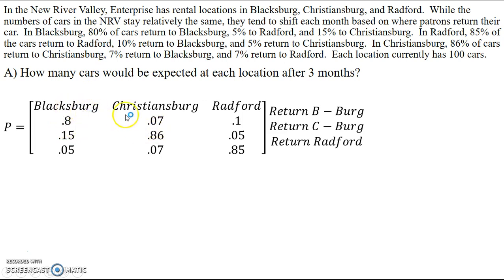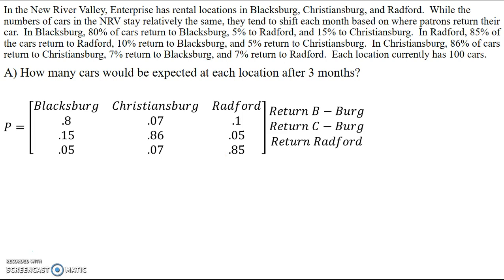Then the cars that go from Christiansburg to Blacksburg: if I go in Christiansburg, 7% return to Blacksburg. So that's my 7/100ths. In Radford, 10% return to Blacksburg. So there's my 1/10ths. Now do that for each of these different entries. So there's my stochastic matrix.